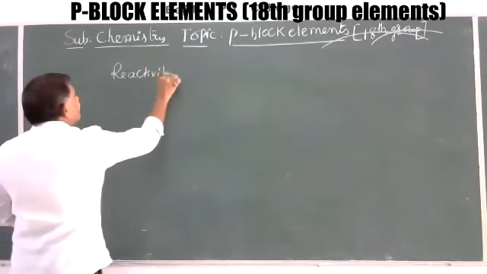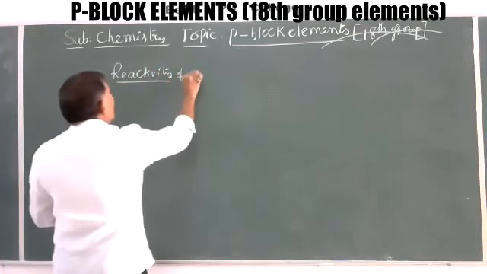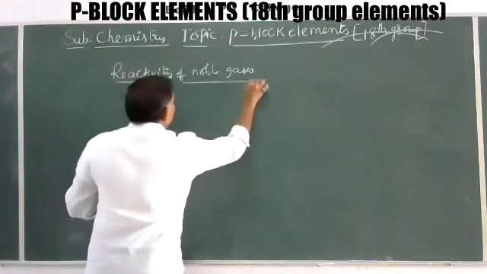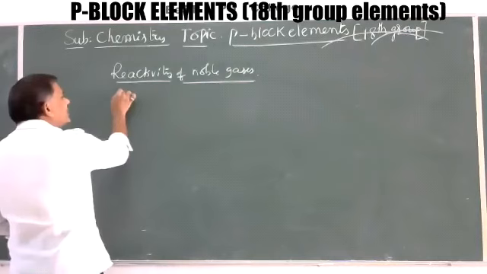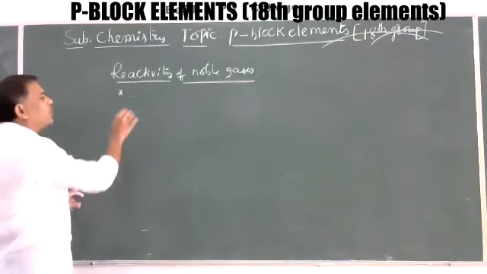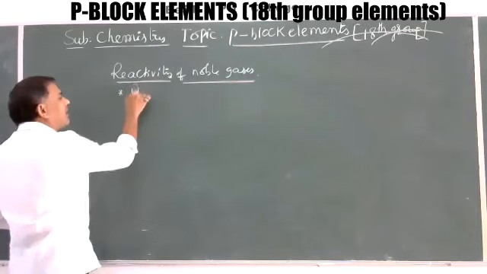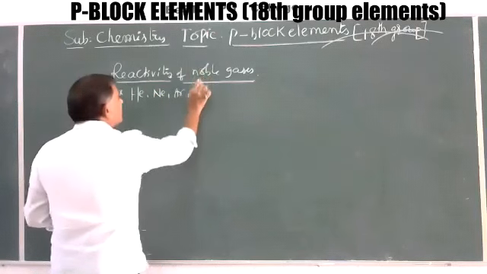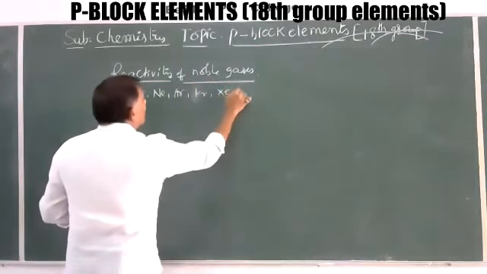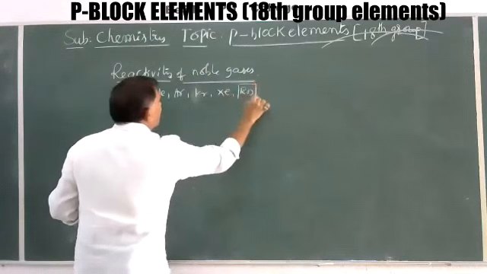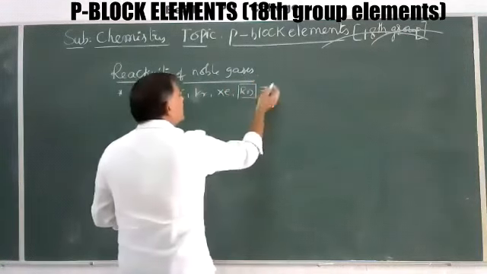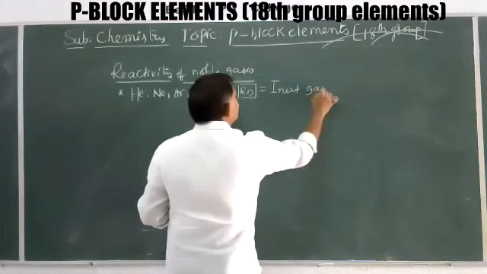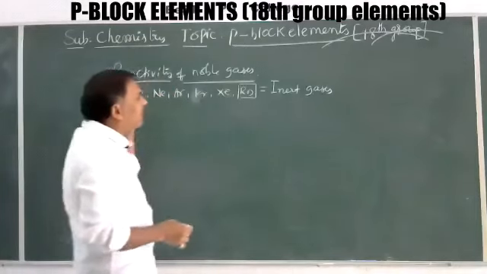See here, reactivity of noble gases. Starting itself, I explained these noble gas elements like helium, neon, argon, krypton, xenon and radon, a radioactive element. These are collectively called inert gases. Why are they called inert gases?